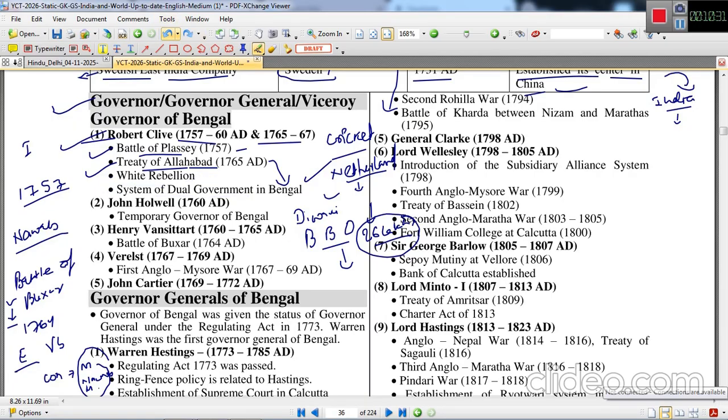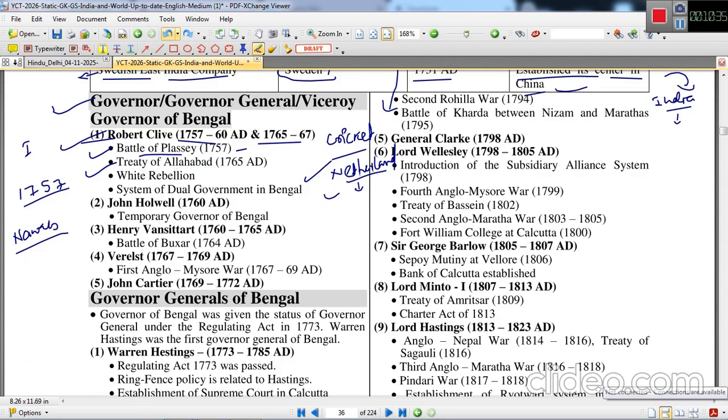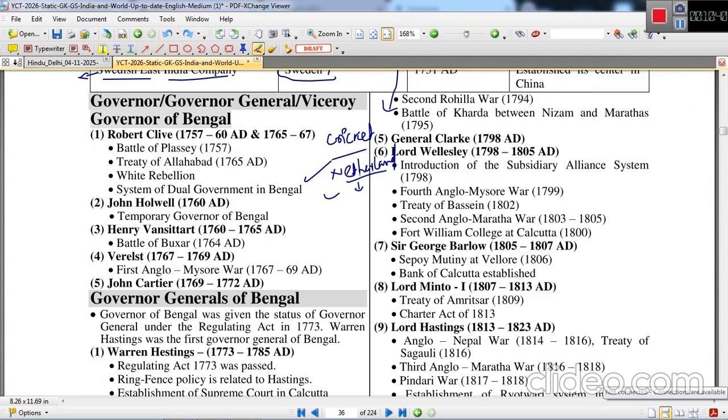Now I want you to know about the system of dual government in Bengal. What was it? Dual government means the Diwani right, that is the revenue collection right, was given to the Britishers, whereas the Nizamat right, the general administration right, was handed over to the Nawab of Bengal.